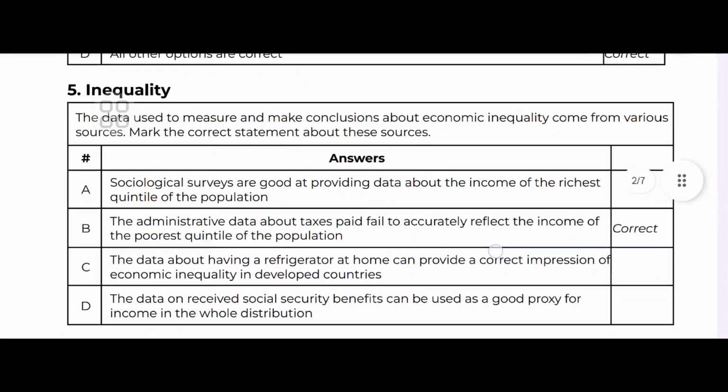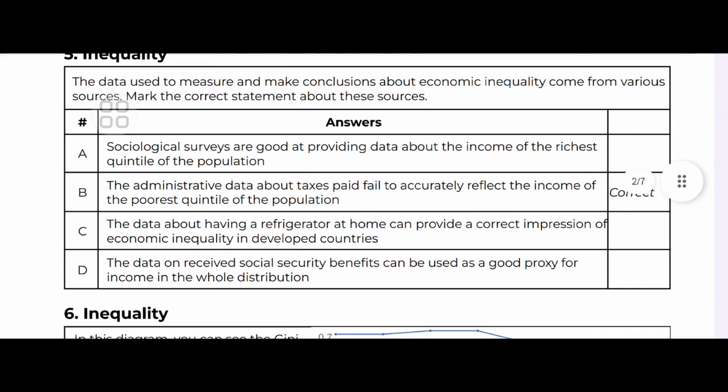The data used to measure and make conclusions about economic inequality come from various sources. So we have to mark the statement about these sources. Is that sociological surveys are good at providing data about the income of the richest quintile of the population? The administrative data about taxes paid fail to accurately reflect the income of the poorest quintile of the population. The data about having a refrigerator can provide a correct impression of economic inequality in a developed country. The data on received social security benefits can be used as a good proxy for income in the whole distribution.